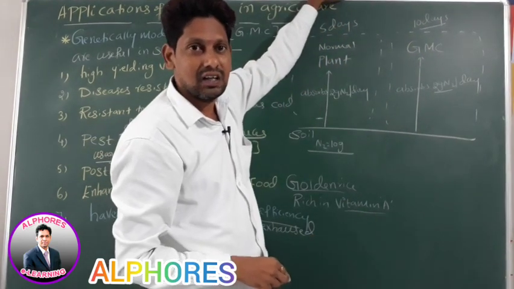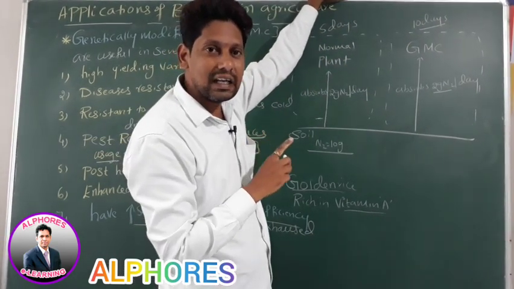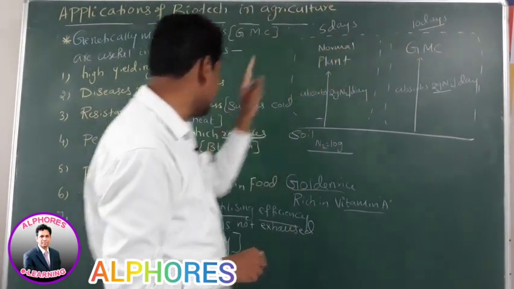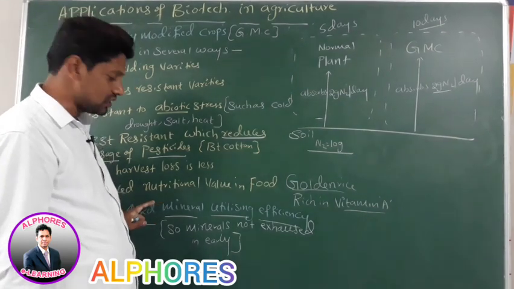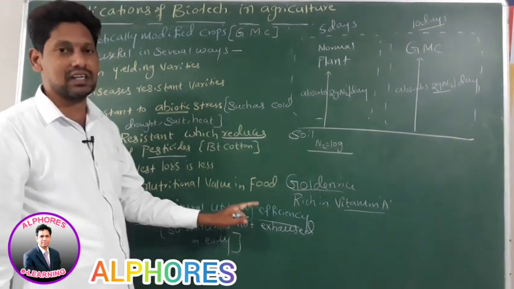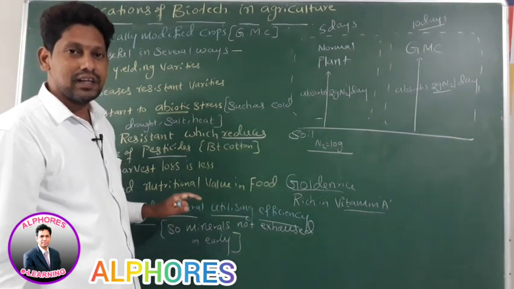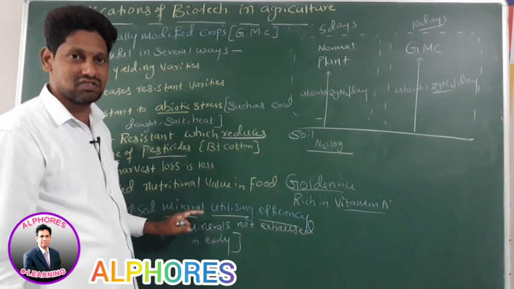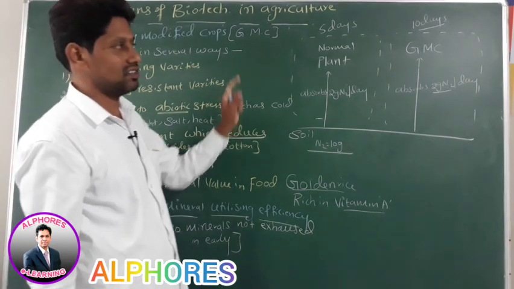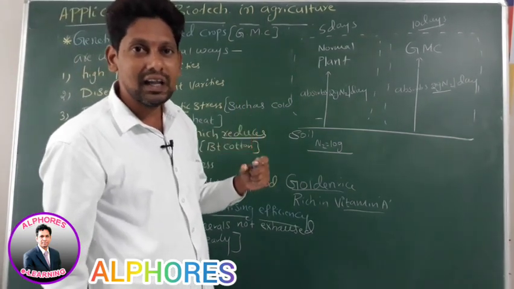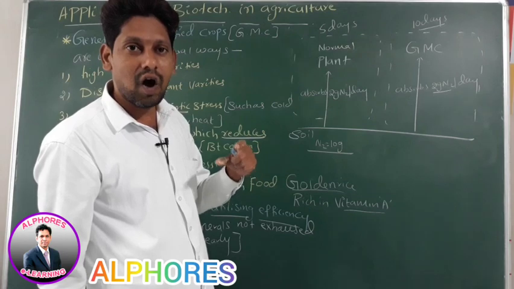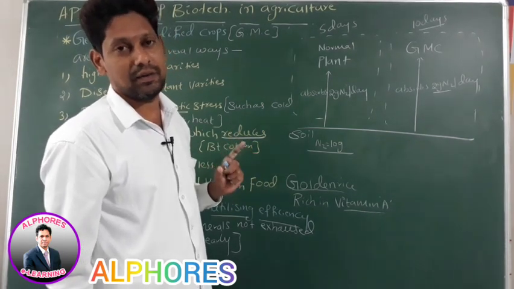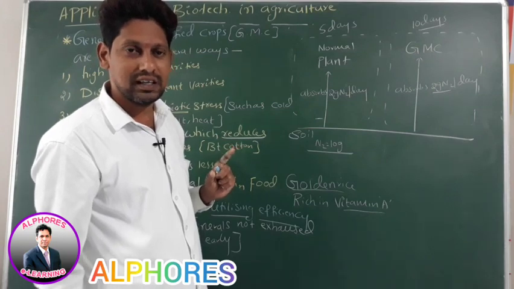It means if genetically modified crops show increased mineral utilizing efficiency, then automatically, are minerals in the soil exhausted earlier? No, they are not exhausted earlier. It means soil remains fertile for a long period of time. Is this statement okay, clear, right?